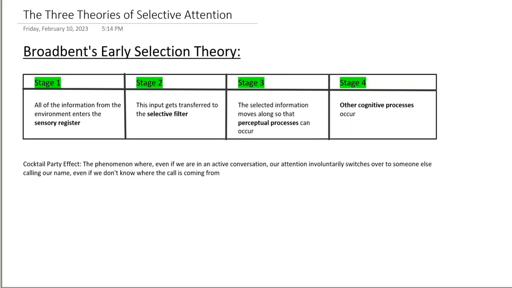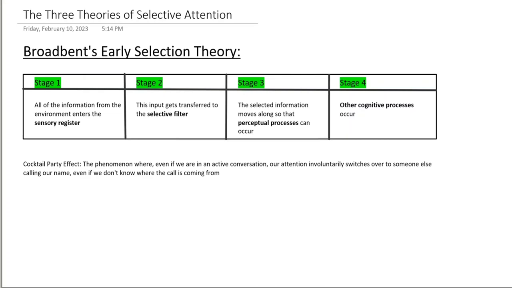And in stage one, all the information from the environment that we sense goes into the sensory register. The job of the sensory register is to briefly register or store all the sensory input that we get. So, for example, a smell of some food, sirens that go by, words that we hear, all of this goes into the sensory register. Now, in stage two, this input is transferred to the selective filter directly.